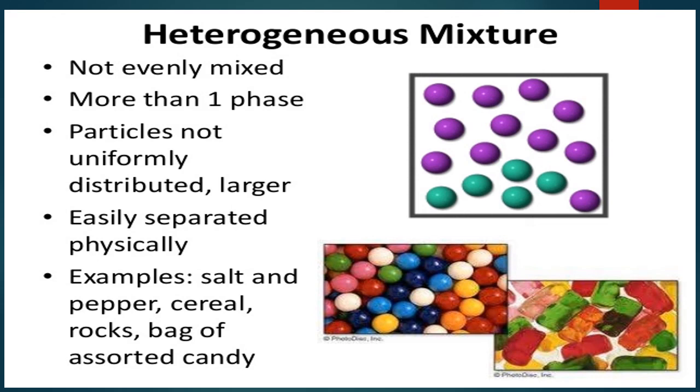A heterogeneous mixture is a type of mixture in which the particles are not uniformly distributed. In a heterogeneous mixture, we can see more than one phase.